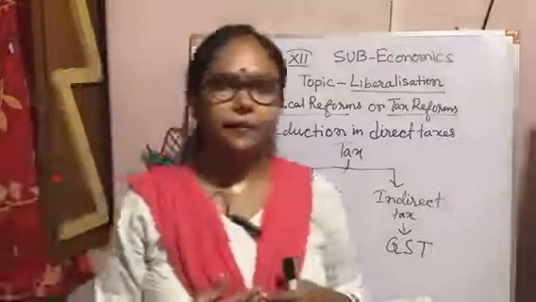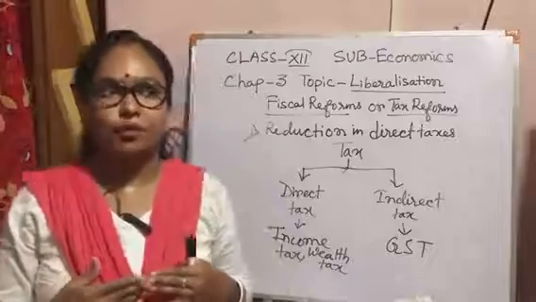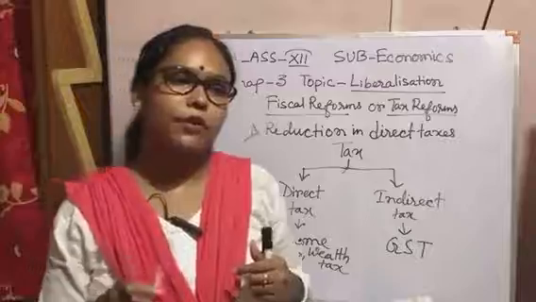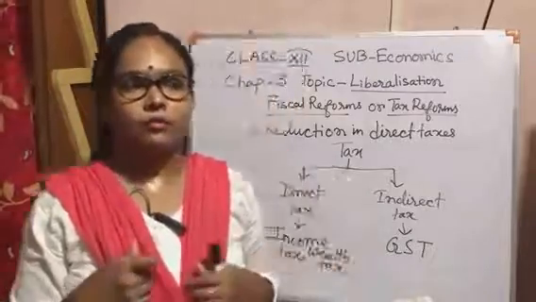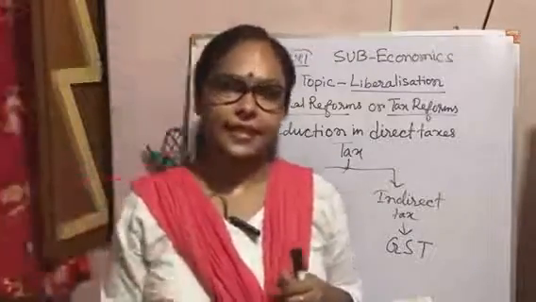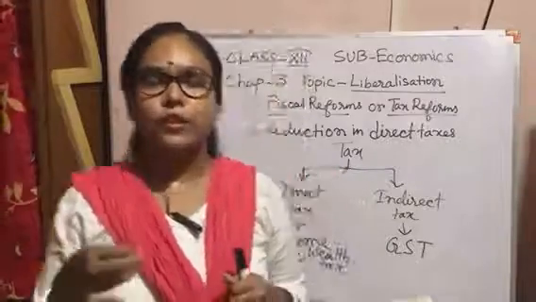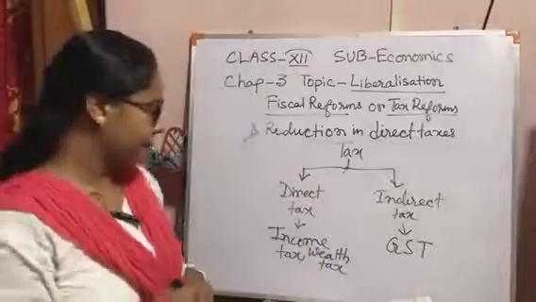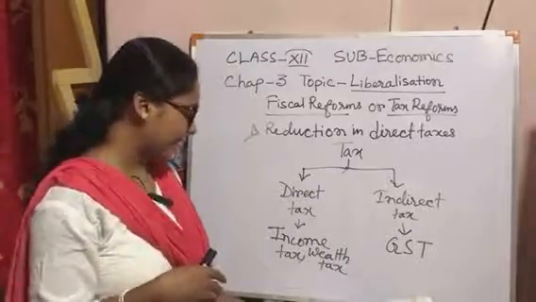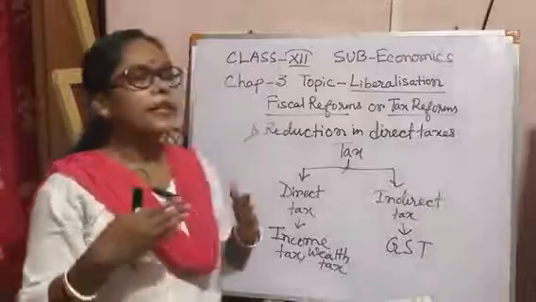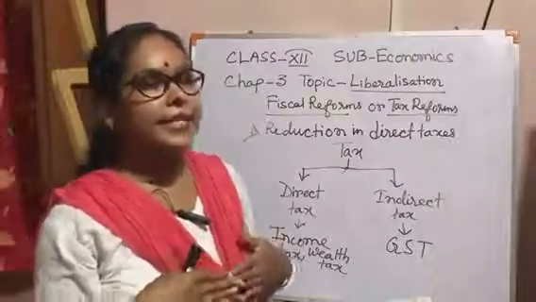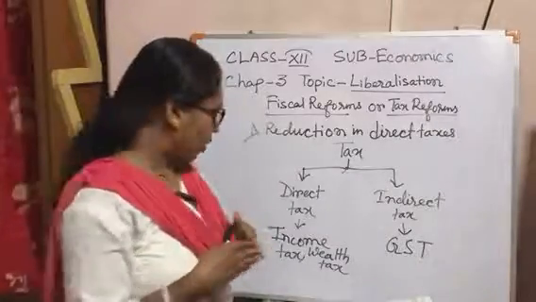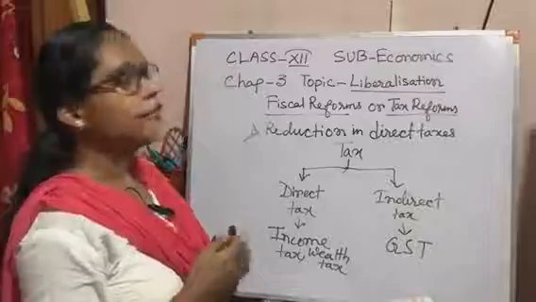when any person has to give 20% or 30% of their income as tax, this amount is large, so they do not want to show their exact income. They do not agree to give that amount of tax to the government. That's why the government wants to reduce this tax, and the reduction of direct tax also encourages citizens to promote savings and discourages evasion.